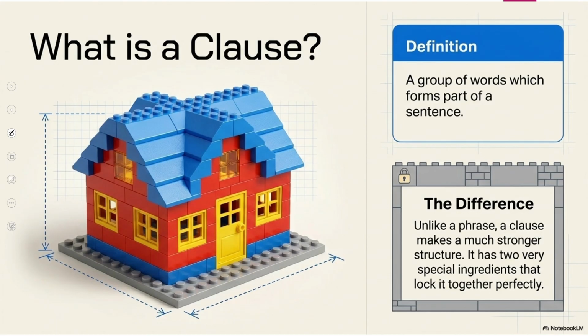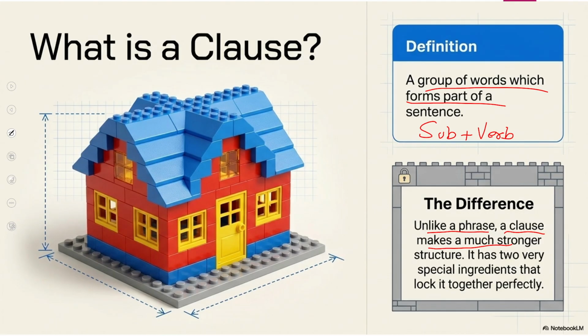Now we have to look at the clause. A clause is a group of words which forms part of a sentence. It must contain subject and verb in it. What is the difference between phrase and clause? Unlike a phrase, a clause makes a much stronger structure.